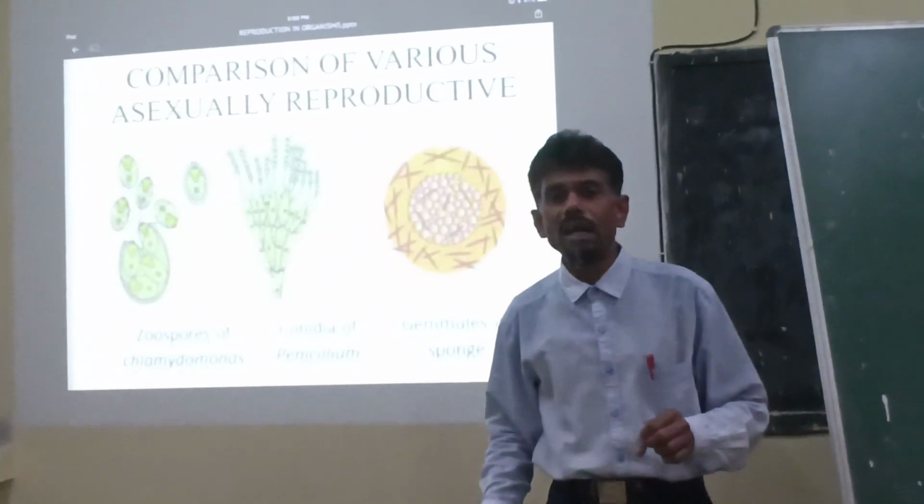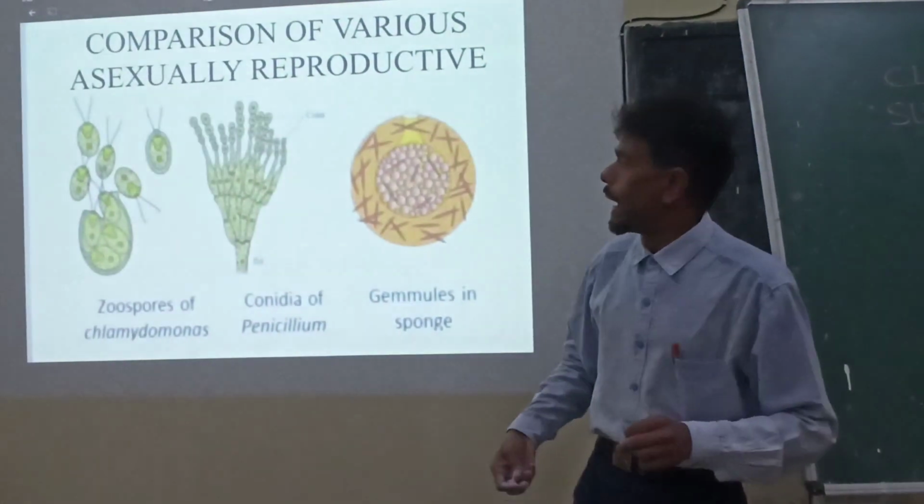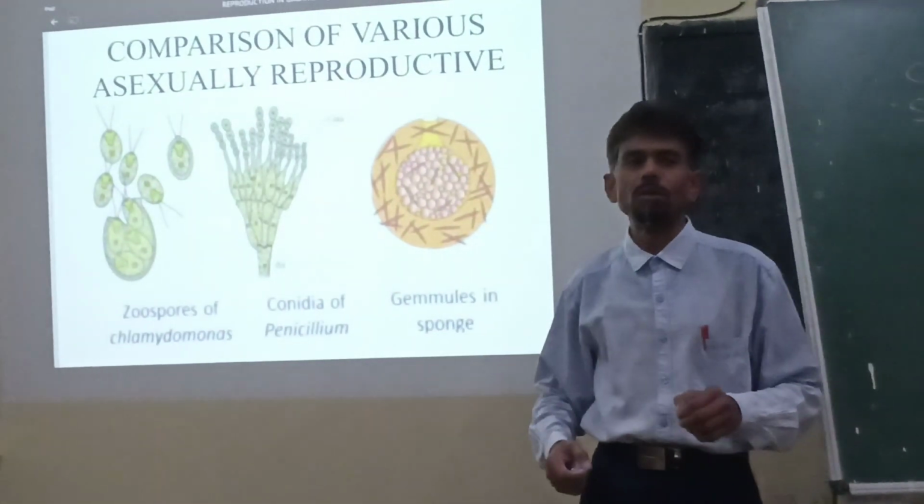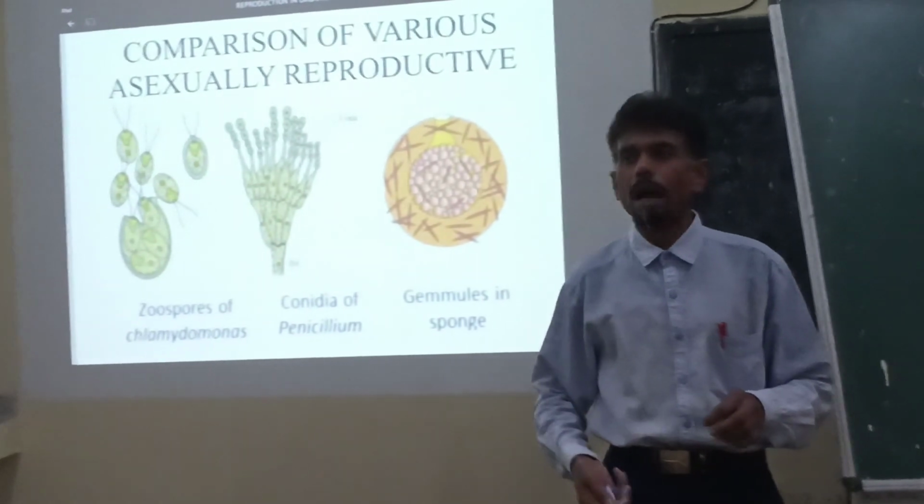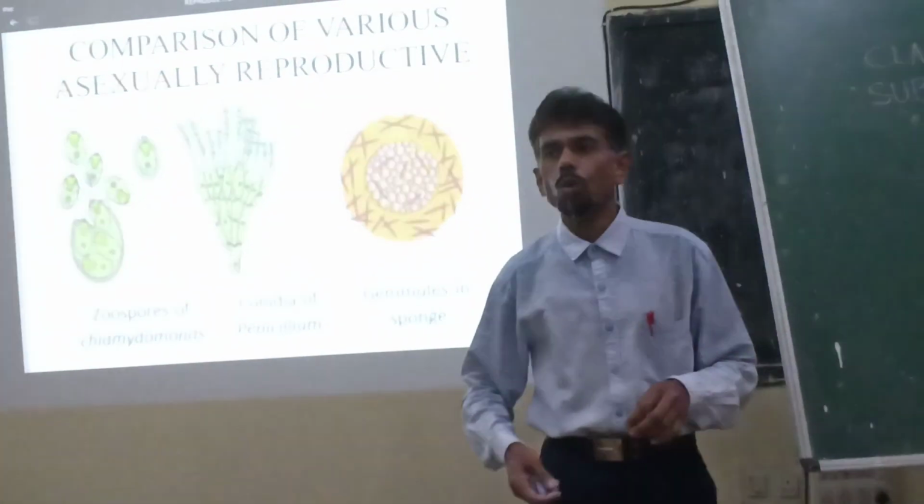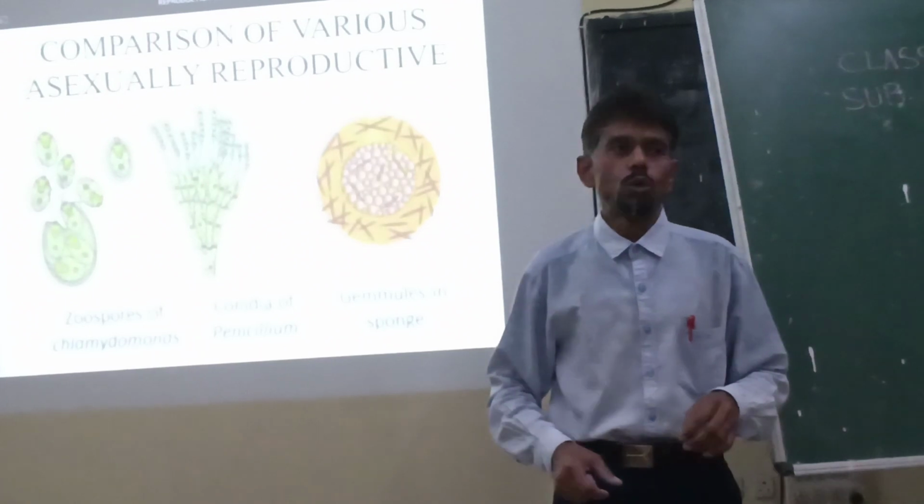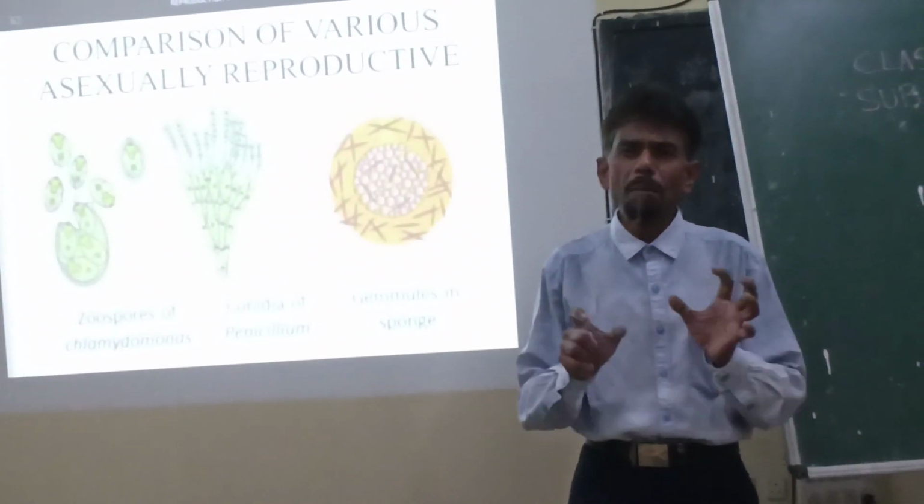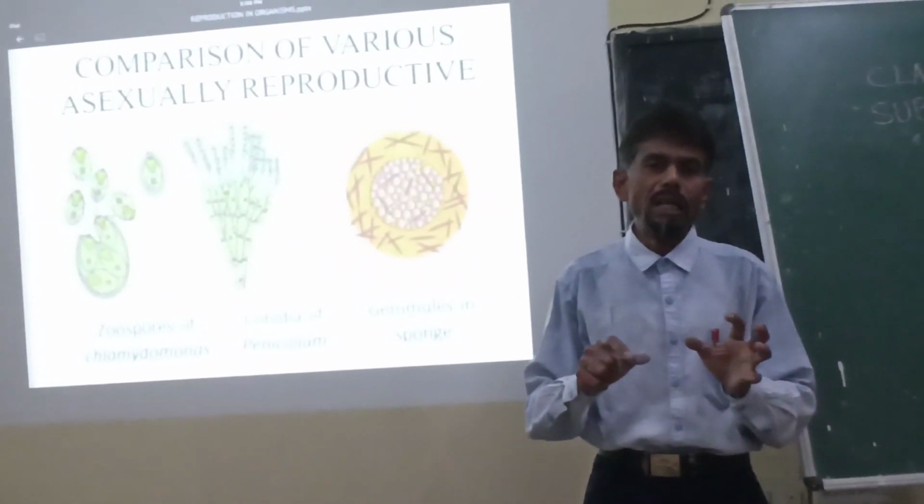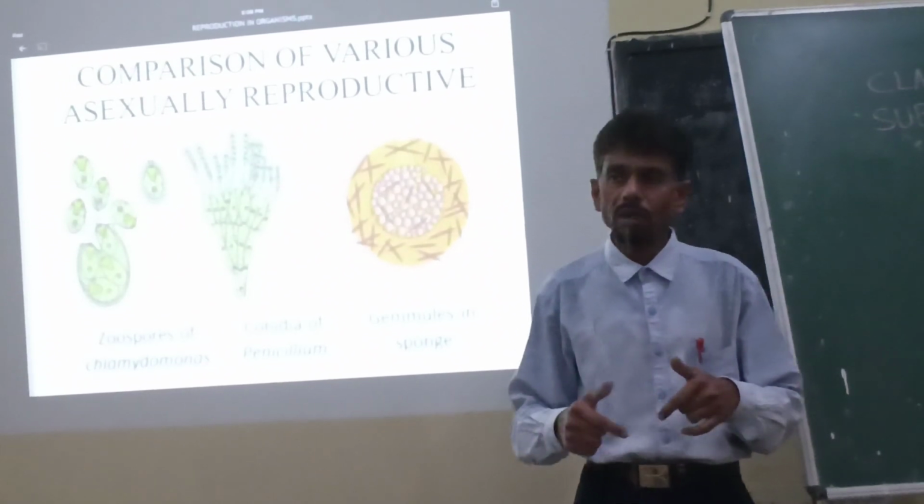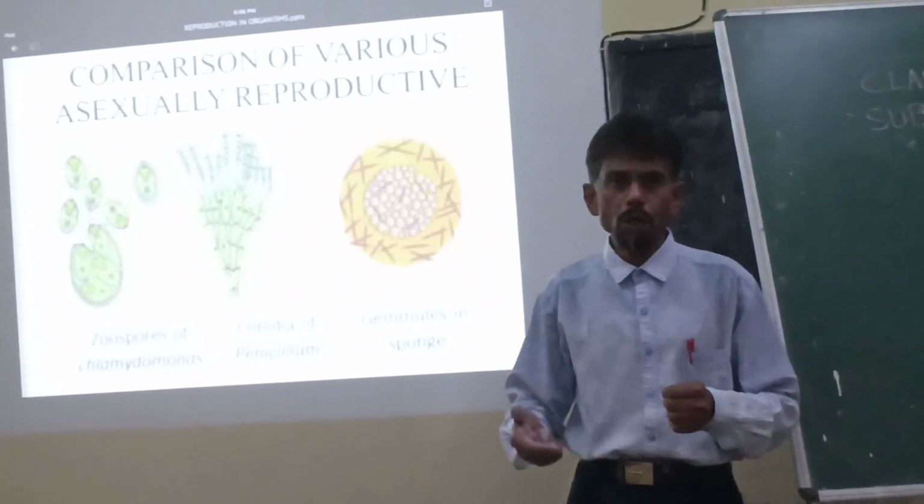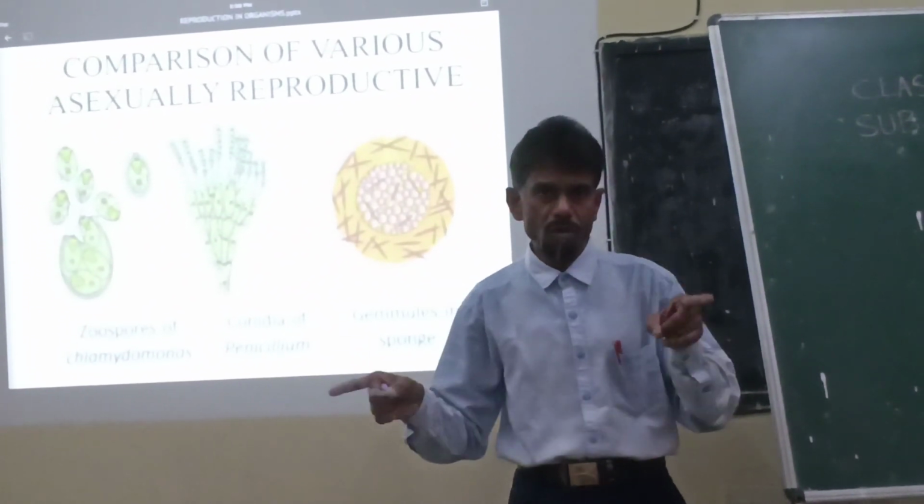There are different other modes of asexual reproduction, depending upon the nature of the organism. We have multiple fission, we have fragmentation. So these are the different simple ways how a new individual or offspring can be produced from their parent.